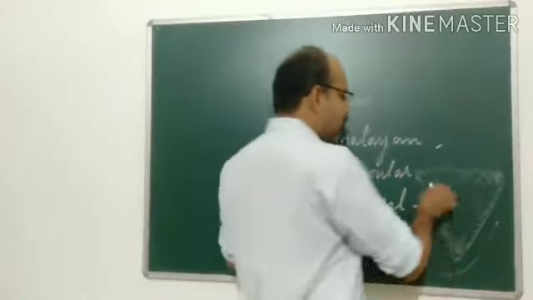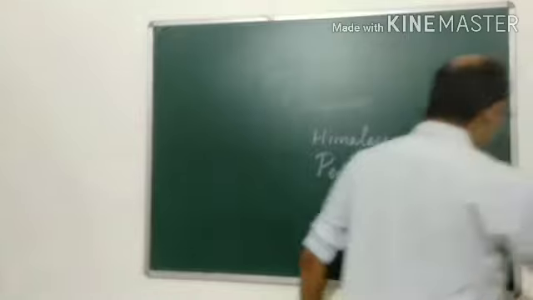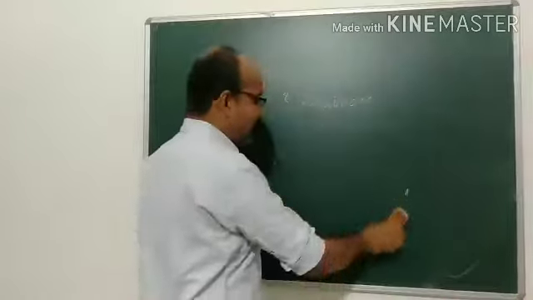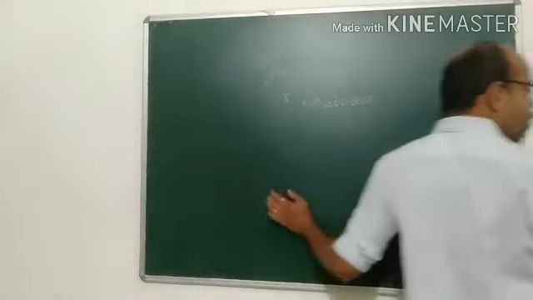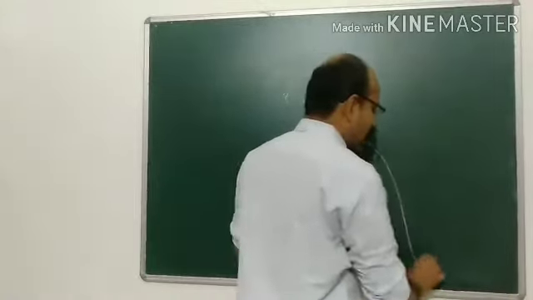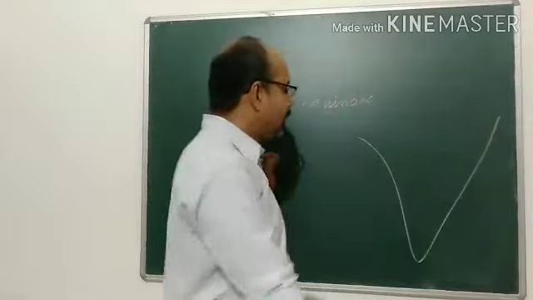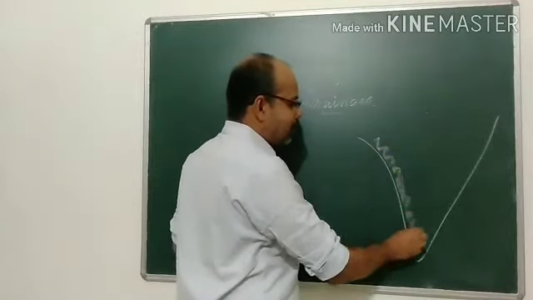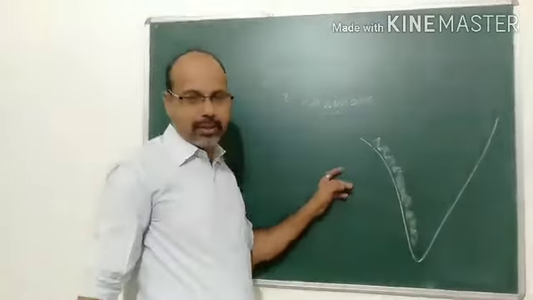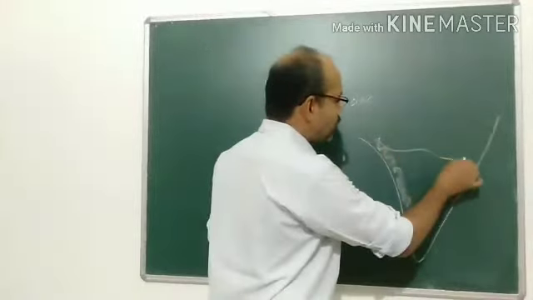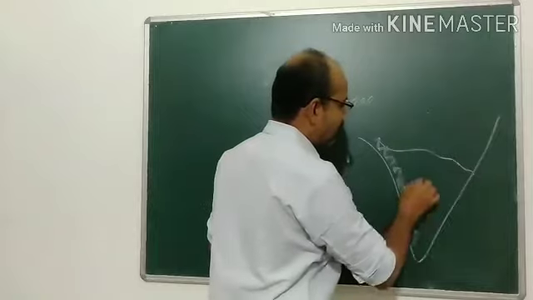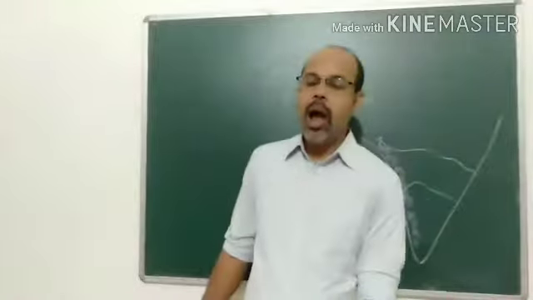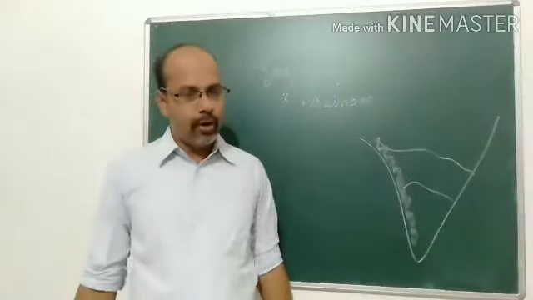The rivers originating in peninsular India are mostly rain-fed rivers. They are not perennial rivers. We can find the South Indian rivers mostly here. Also, in the western region we can find the highest mountains, the Western Ghats. The rivers originating from the Western Ghats flow towards the east and drain into the Bay of Bengal.